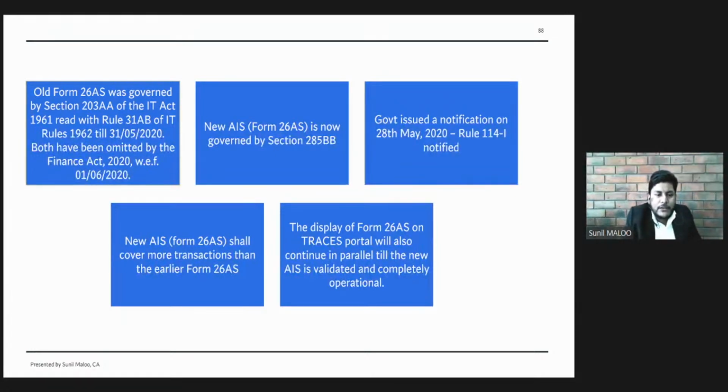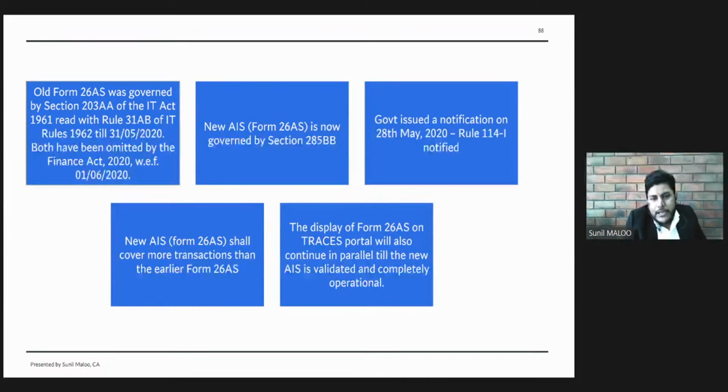So what we have now is the old 26AS and the new 26AS. But this AIS is presently in the initial phase, and therefore the department has decided that the old 26AS will continue to exist in parallel till the new AIS is completely operational. So at the moment we have both the documents, the earlier 26AS as well as the new AIS.